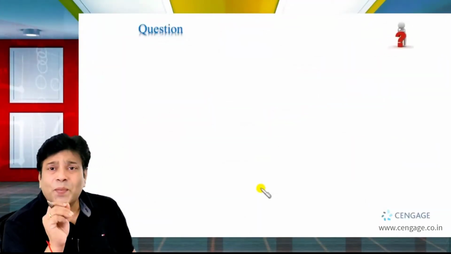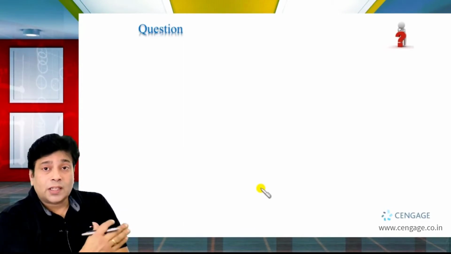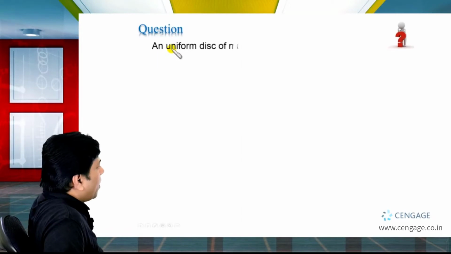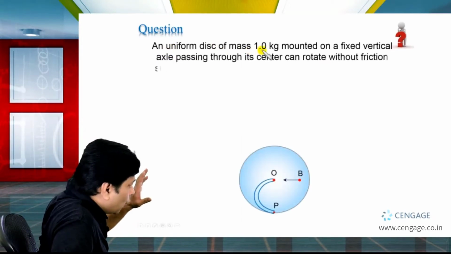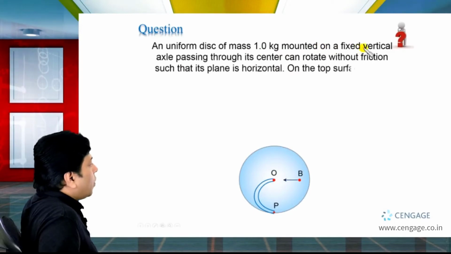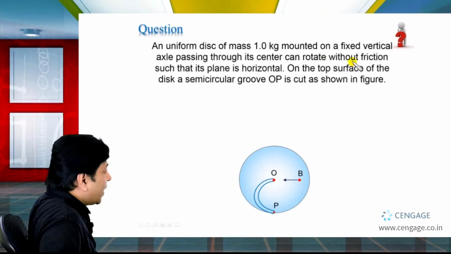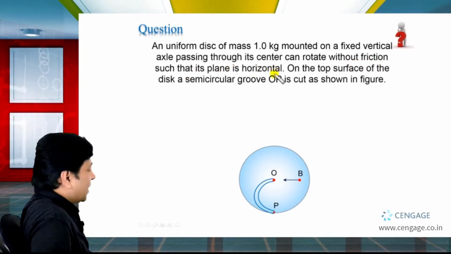In coming problem, we are going to discuss conservation of angular momentum principle. So let us move to the question section. In this problem, it is given a uniform disk of mass 1 kg mounted on a fixed vertical axle passing through its center can rotate without friction such that its plane is horizontal.